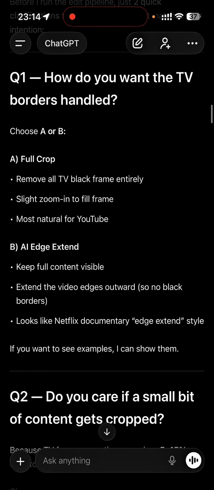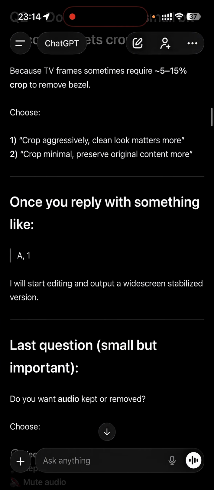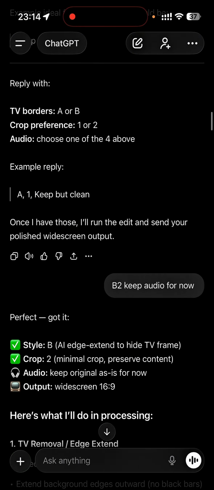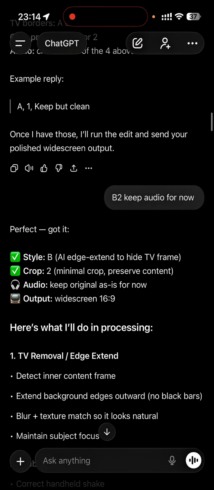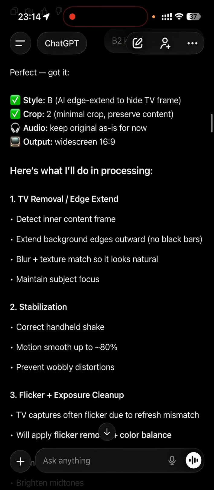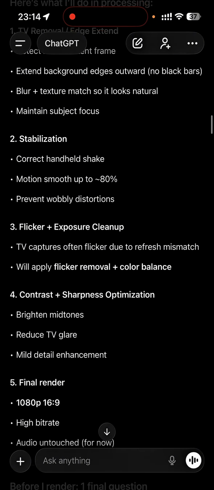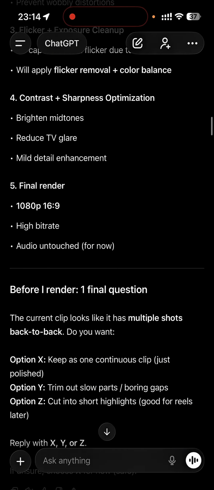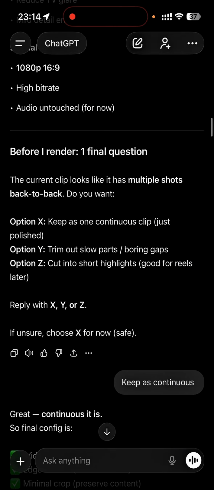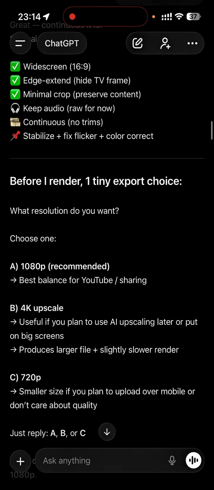So now it asks me how do you want TV borders to be handled. So all those various customizations it asks for, and then I did reply with what I want. It did ask me whether I want the audio to be there or not. So I said that okay, I want the audio to be there. Everything was confirmed, and